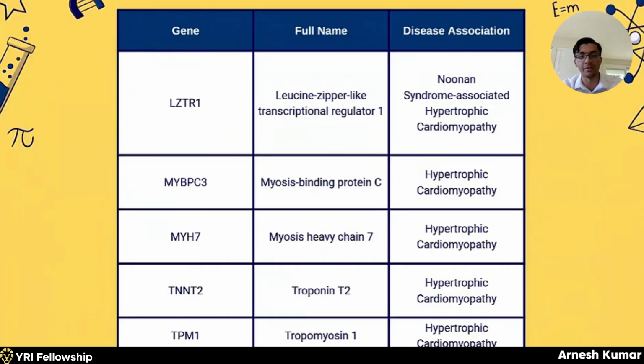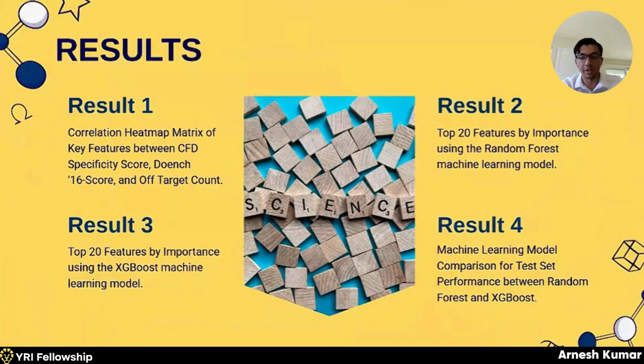So this table highlights the 5 core genes we selected, where we selected the core sarcomeric genes of MYBPC3, MYH7, TNNT2, and TPM1 as they are directly associated with hypertrophic cardiomyopathy. We also chose LZTR1 as it is linked to Noonan syndrome, which poses a risk for early onset hypertrophic cardiomyopathy. So moving on to results, our results are mainly focused on analyzing the correlation between the key features of CFD specificity score, DOANCE16 score, and off-target count, following with the top 20 features by importance using both the random forest and XGBoost model.